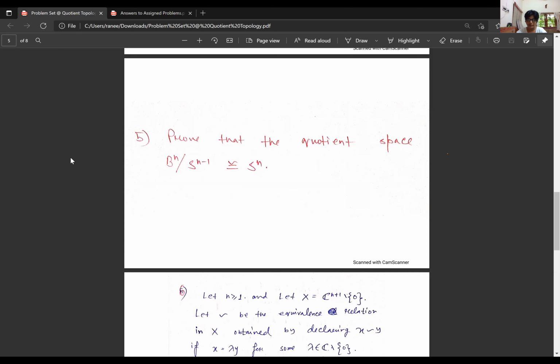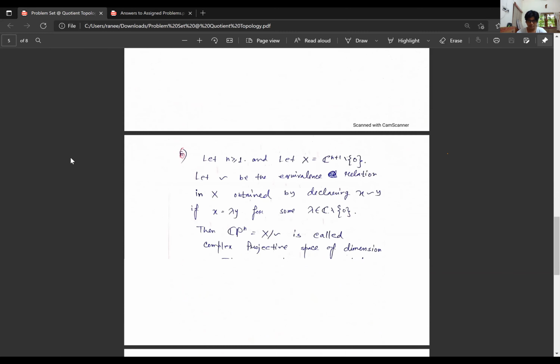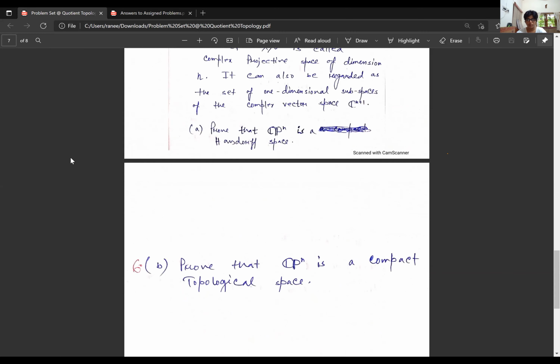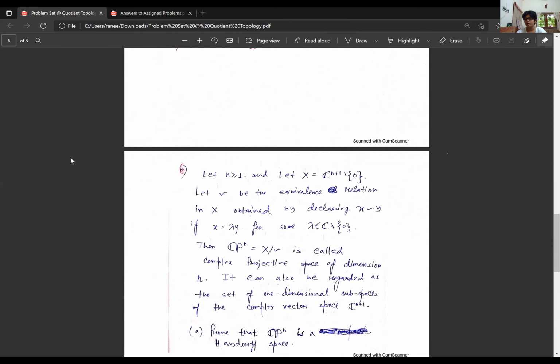I'll not spend extra time on this, but if all of you want, I can have one extra session, someday soon, to give some explanation about problems 5 and 6, because these two problems are really important and it will be really helpful for you to see now.